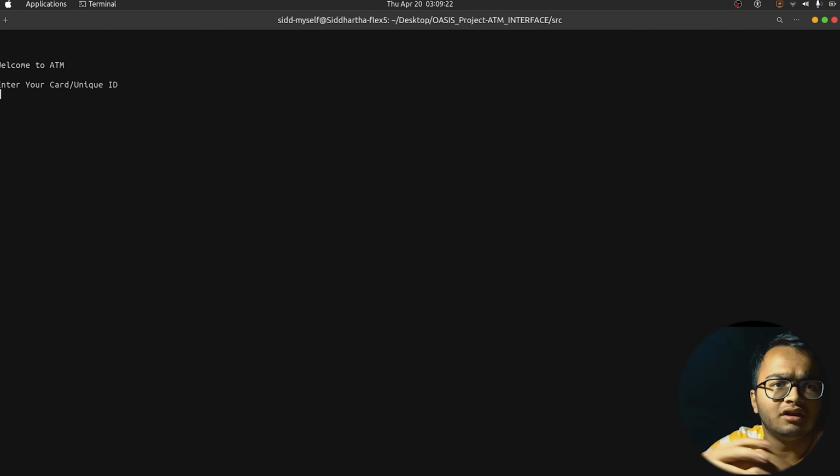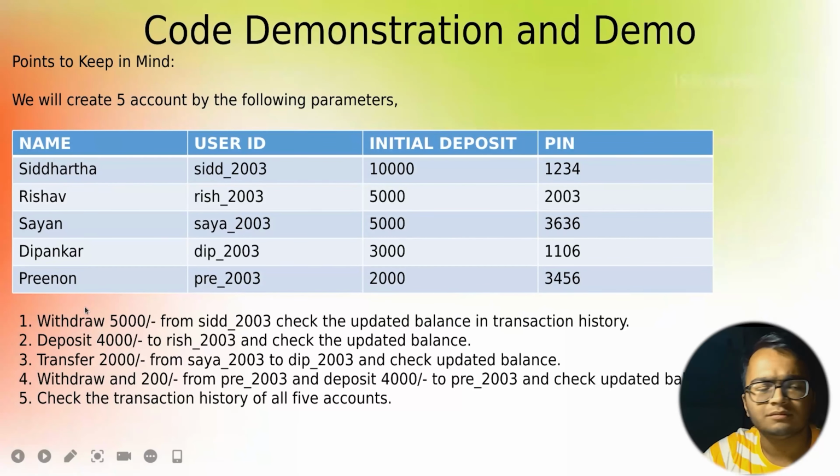Okay, so we are in the ATM mode. It's asking us for entering the card or my unique ID. Since we do not have any debit card over here, we will access our account by using our unique ID. So let us see what was the first operation that we are supposed to perform. The first operation is to withdraw 5,000 from Sid's account and check the updated balance.